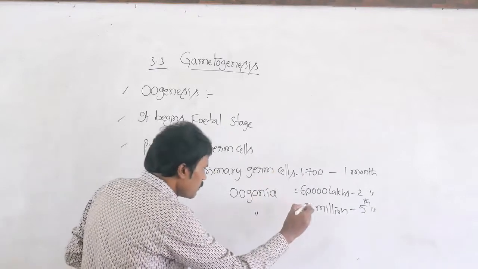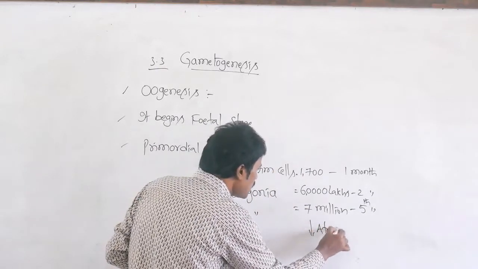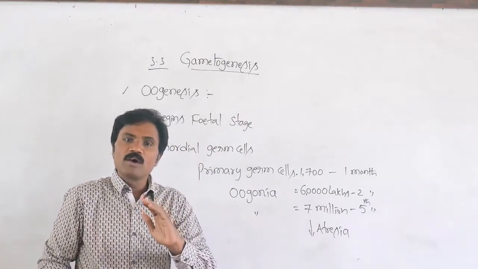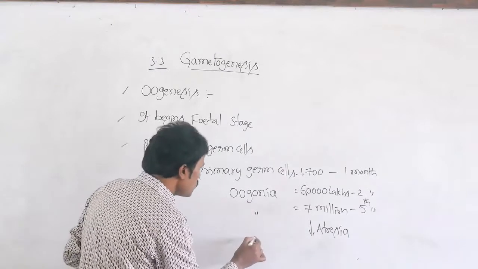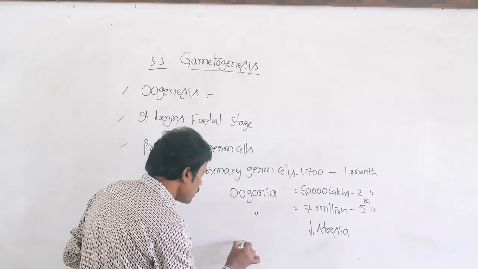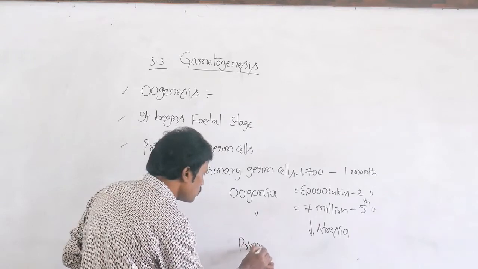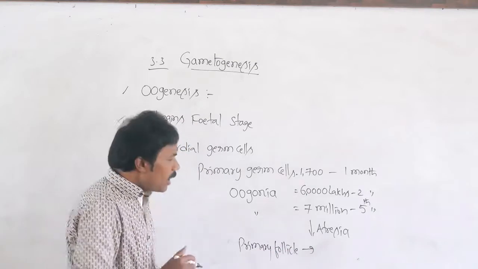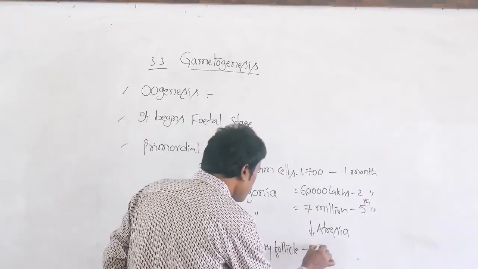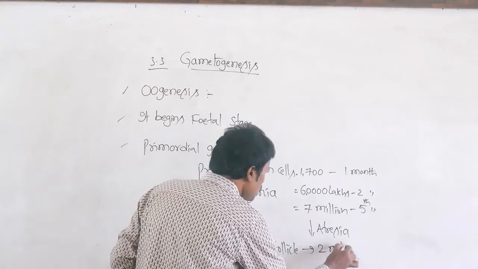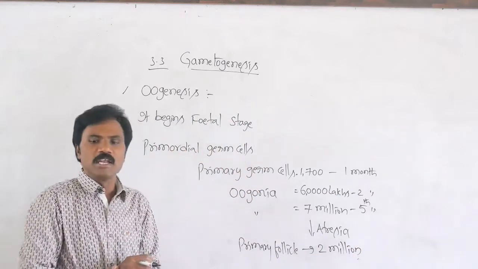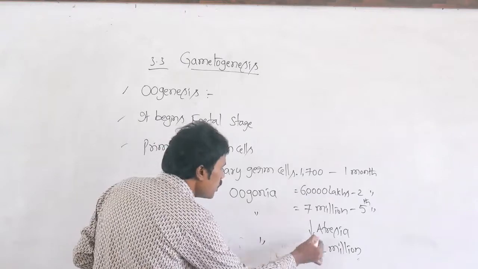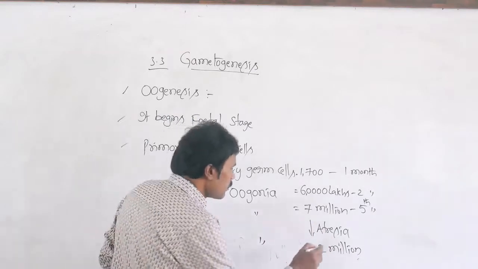Then at the time of birth, these oogonia convert into primary follicles. These primary follicles present at the time of birth are 2 million. 2 million primary follicles, related to oogonium, are present at the time of birth.